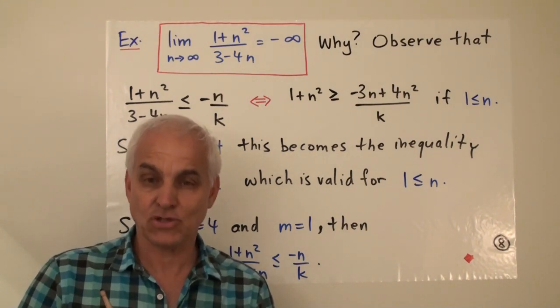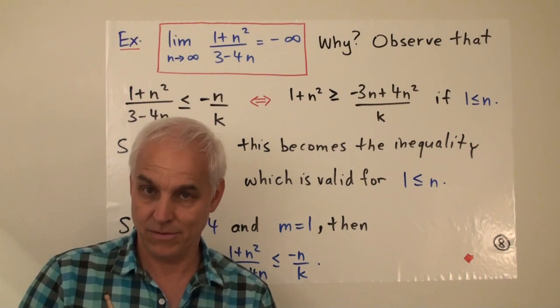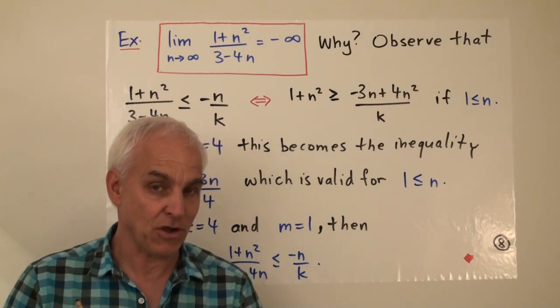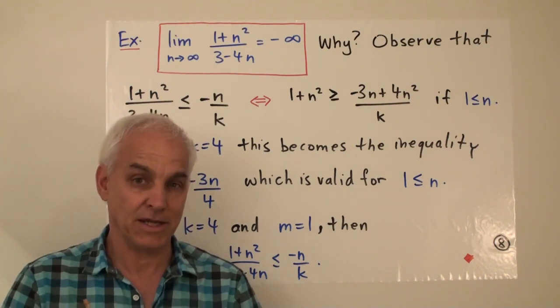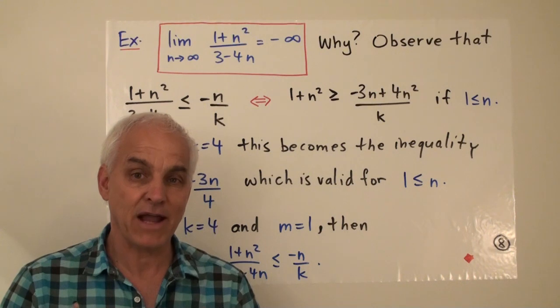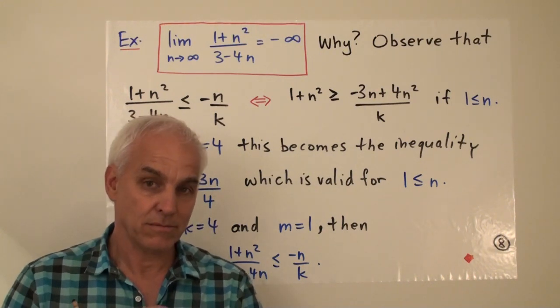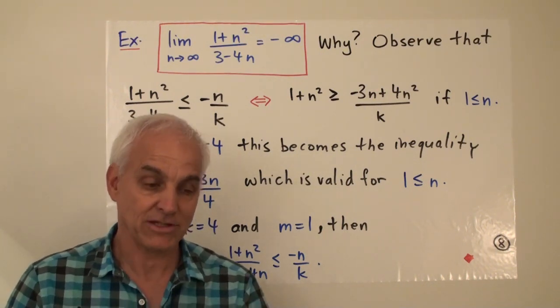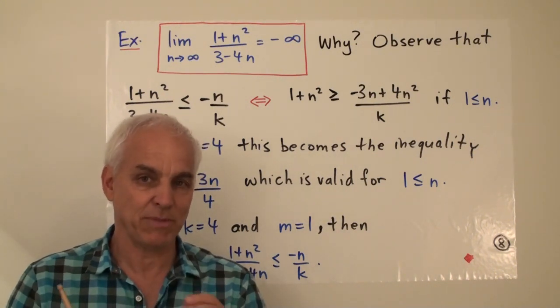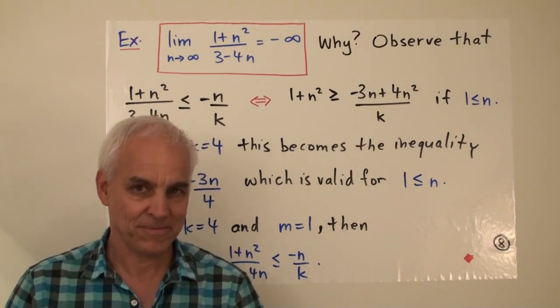This is a story that I would like to differ with. In my opinion, the standard definition of a limit that you find in all calculus and analysis texts is in fact logically very weak. It's logically problematic. And in our next video, I'm going to explain to you exactly why.